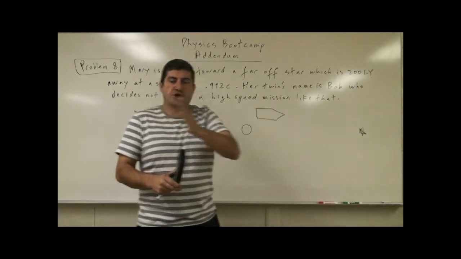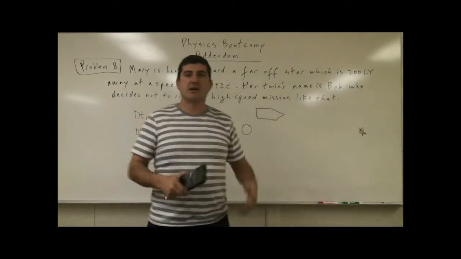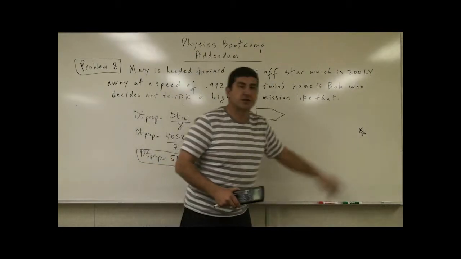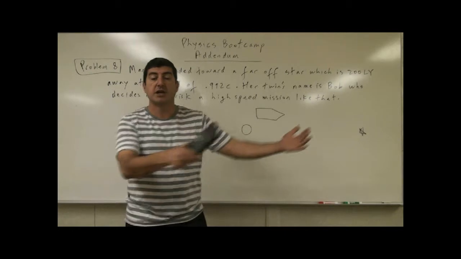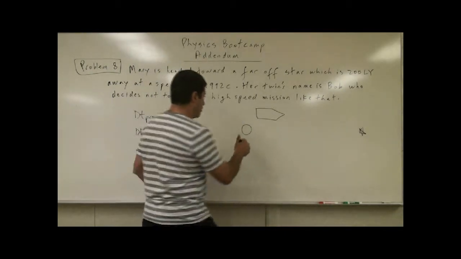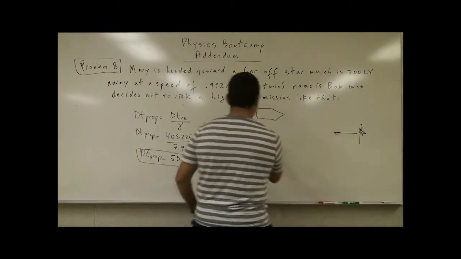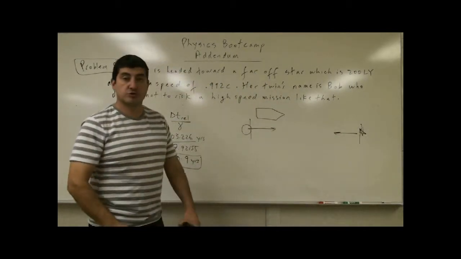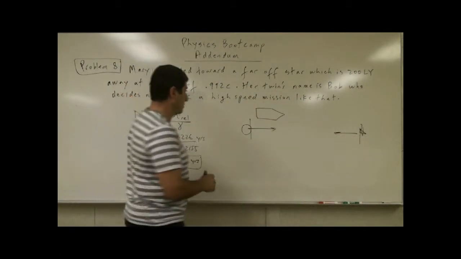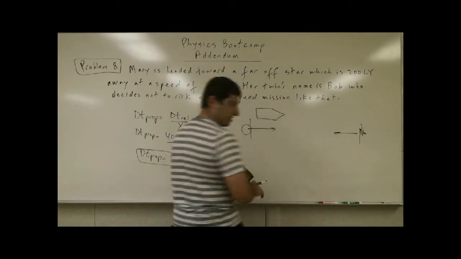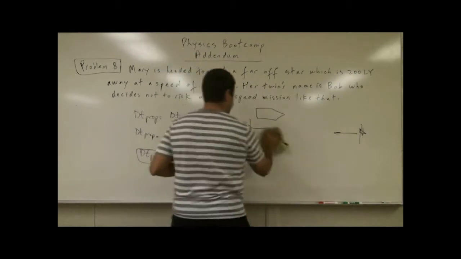And then during the portion when she's going at constant speed, the distance between Earth and the star has been shortened, and they're passing by. So she thinks this distance here is shorter. That's called relativistic contraction. So the distance is much shorter.